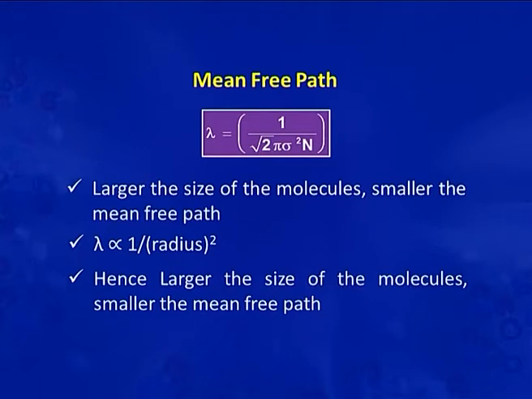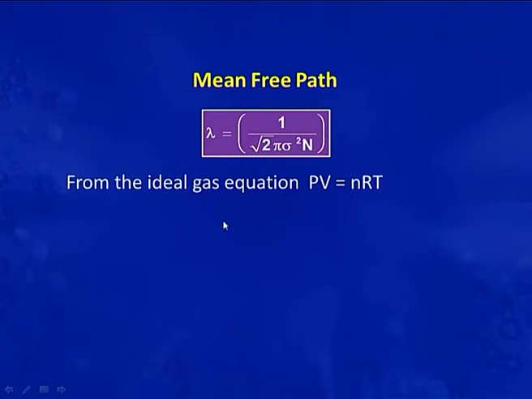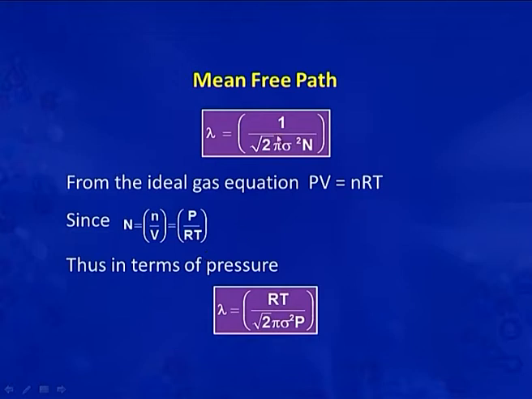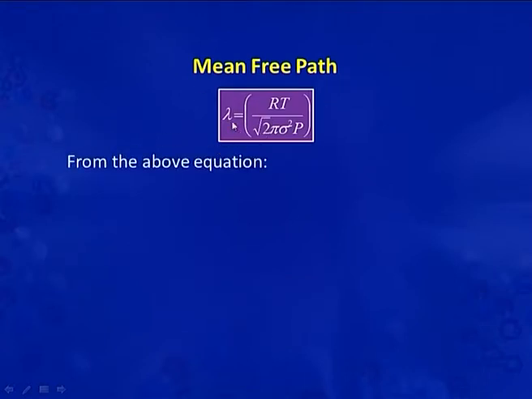The ideal gas equation is PV equal to nRT. So, in place of n, we can write n by V, that is equal to P by RT. When we put this value in this expression, we get the mean free path in terms of pressure. So, lambda can be written as RT by root 2 pi sigma square into P. So, the equation is now lambda equal to RT by root 2 pi sigma square into P.